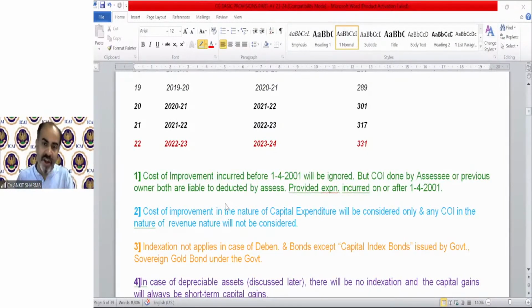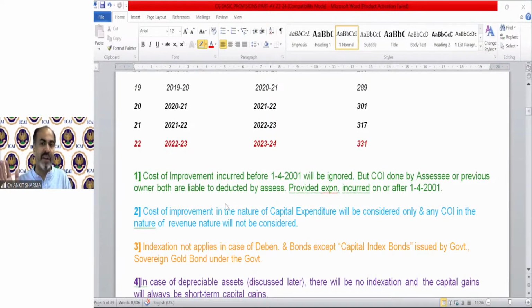Why do we need to ignore it? Because we do not have an index, and in the denominator, for the purpose of cost of improvement, we need only the index of the year of improvement. So if there is any improvement before 2001-02, we do not have any index value for that, so we need to ignore it.